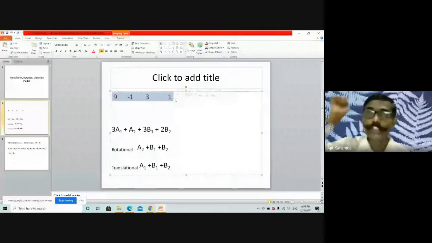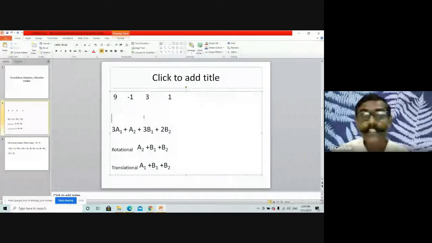Reduce this reducible representation by use of the reduction formula, and you will find this reducible representation consists of these modes: 3a1 plus a2 plus 3b1 plus 2b2. Now, out of all of those, how to obtain the rotational modes?